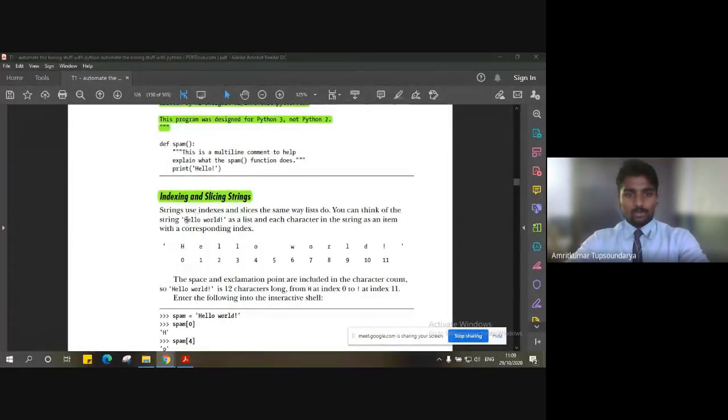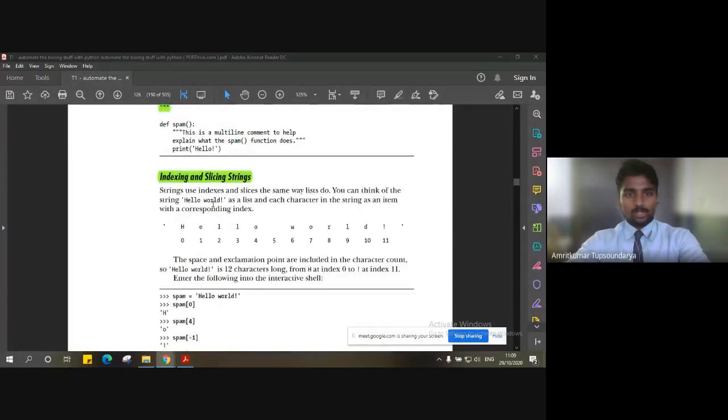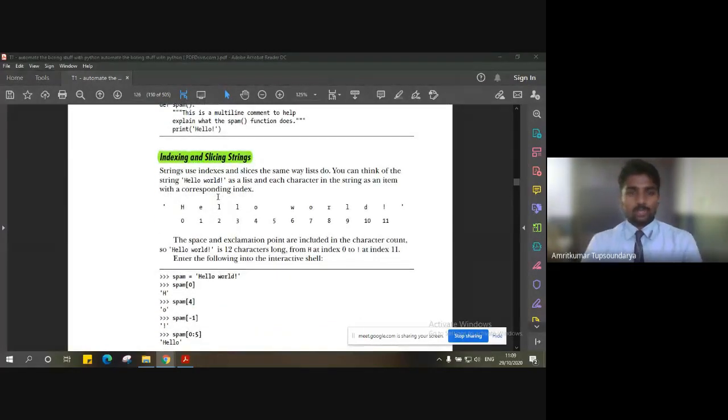Then we also talked about the tic-tac-toe problem, wherein we had a look at how we can design a tic-tac-toe game in real time and how to make the players play in real time. So with this, today's focus will be strings: how indexing and slicing can be done in strings, and also other operations. What are the different types of methods that we have in strings?